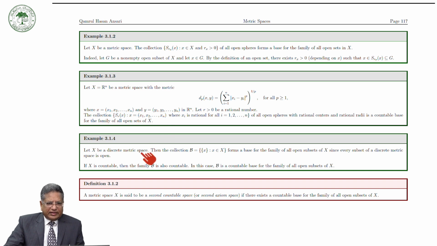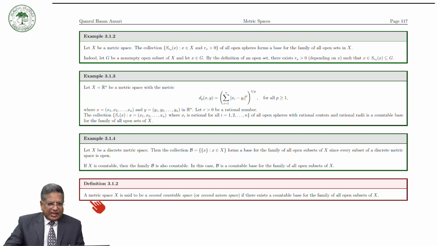Now take a discrete metric space X. Then the collection B of singleton sets of elements of X, and as we have seen, singleton sets are open sets in the discrete metric space, is a collection of open subsets of X, and this collection forms a base for the family of all open subsets of X. And if X is countable, then this collection is countable, and in this case B is a countable base for the family of all open subsets of X.